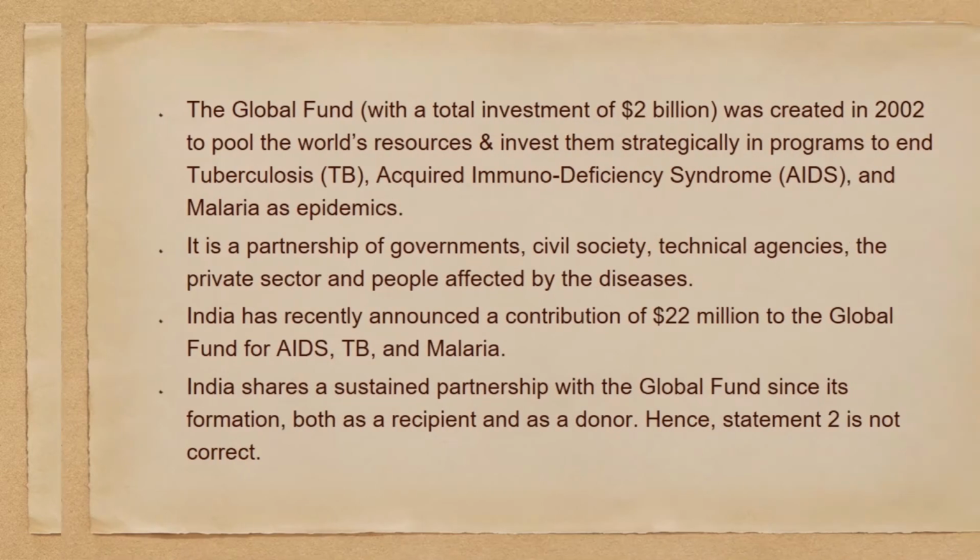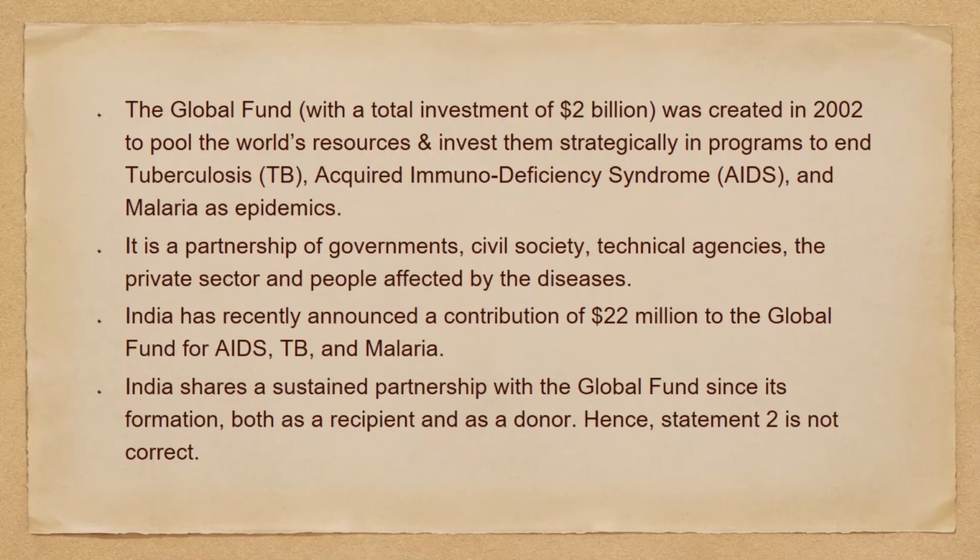Let's see why. So the Global Fund, with a total investment of $2 billion, was created in 2002 to pool the world's resources and invest them strategically in programs to end tuberculosis, acquired immunodeficiency syndrome, and malaria as epidemics. It is a partnership of all governments, civil society, technical agencies, the private sector, and people affected by the diseases.